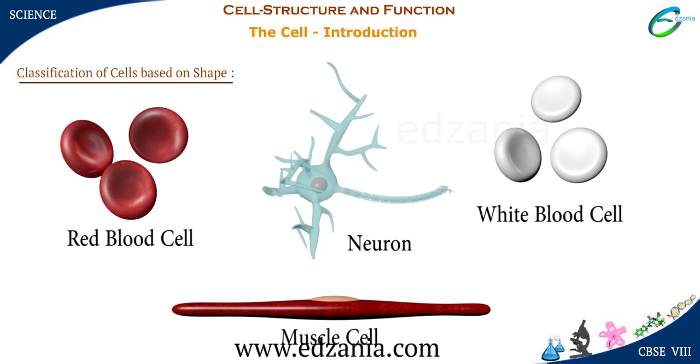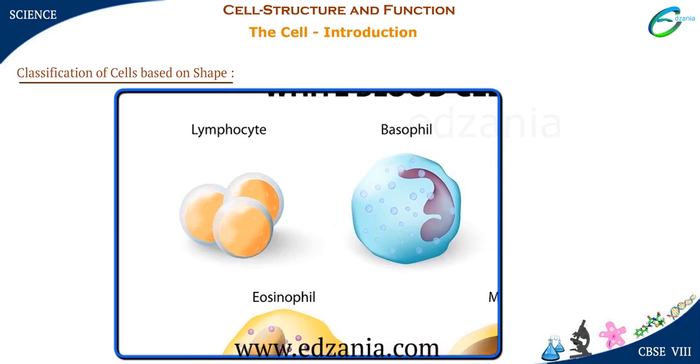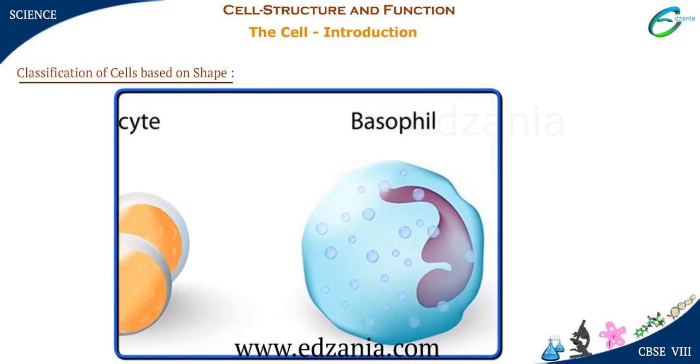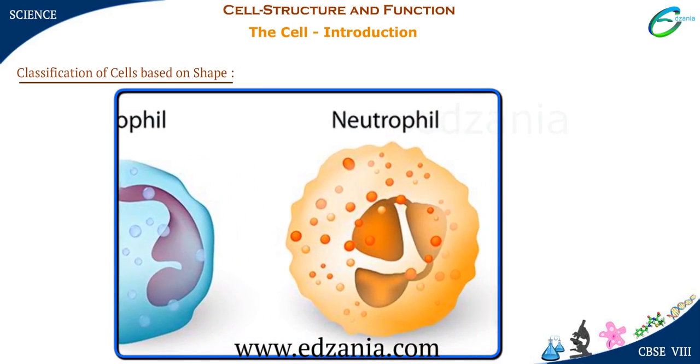These cells help in transfer of messages throughout the body, thus helping in the controlling and coordination of the entire body. White blood cells, that is WBCs, that help fight diseases, are the only cells in the human body that can change their shape.